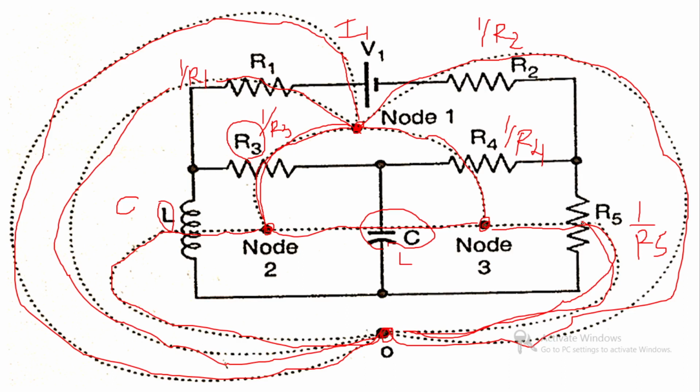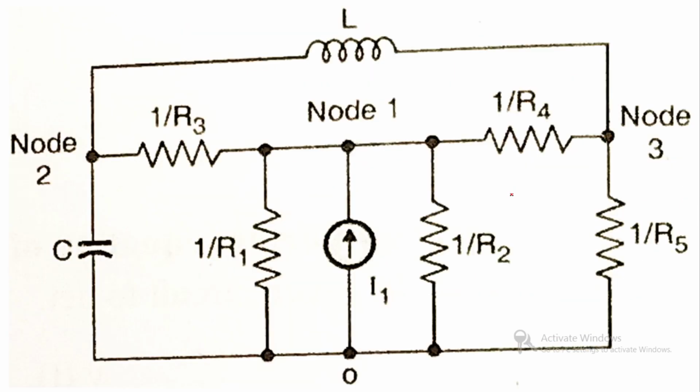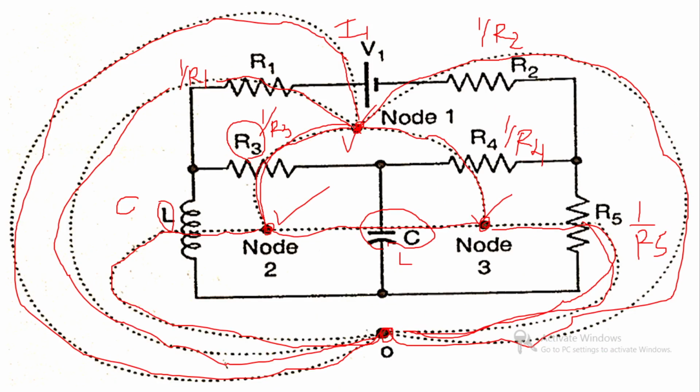Now let us see the original diagram for this particular network. So we have to draw the 3 nodes, node number 1, node number 2 and node number 3. So this is node 1, this is node 2 and this is node number 3. Now at node 1 there are 3 elements, R1, V1 and R2.